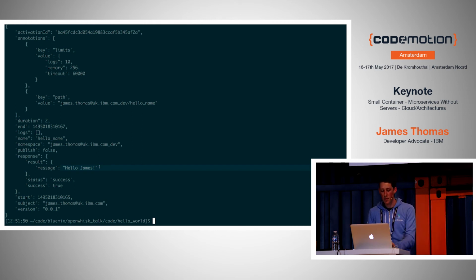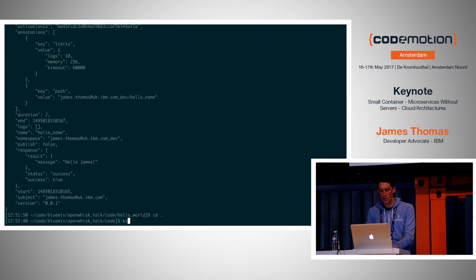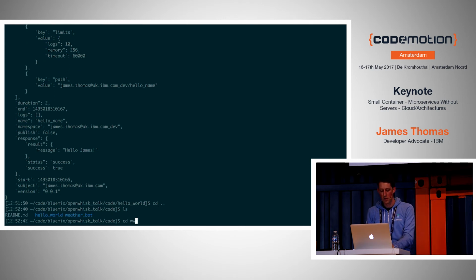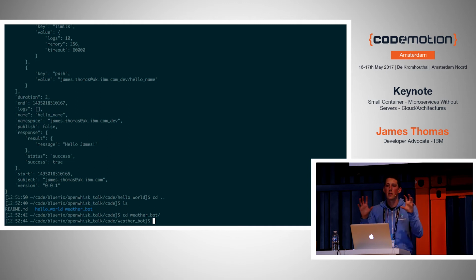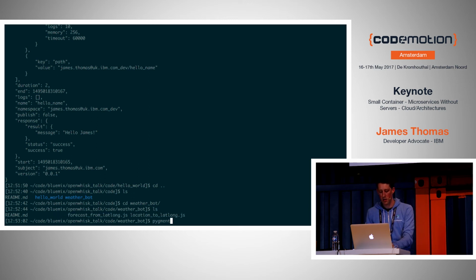And to save me having to type everything out, I've actually created some of the code already. All those 3 separate services I've just talked about, the address lookup, the forecast, the Slack integration, I could have as one monolithic JavaScript file. But I want to follow this microservices approach and keep them separate because I might want to reuse them. And then we'll look at a feature of the platform later to allow us to join them together to create the weatherbot service.